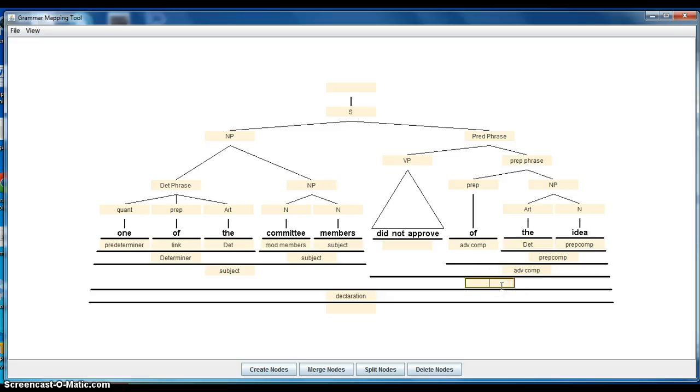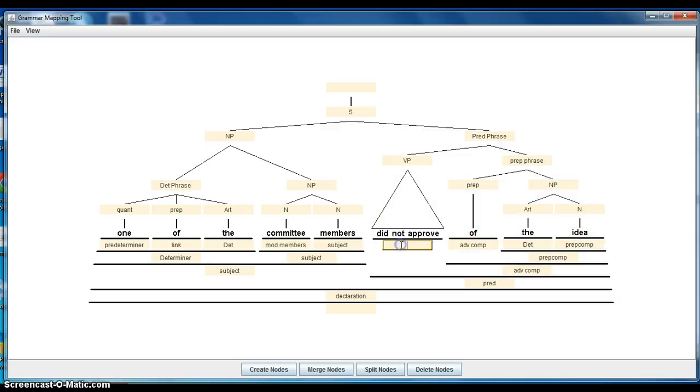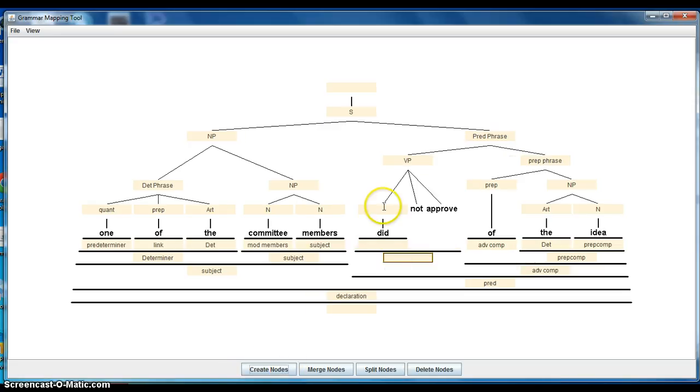And then below that we have the whole predicate phrase. Right here, did not approve of the idea. What's the function of that? Well, the function of that is a predicate. It's the whole predicate. Okay. And then did not approve, we haven't actually filled that in. So the do is an aux, and the did is the operator.